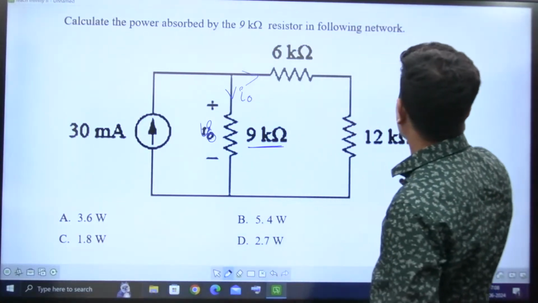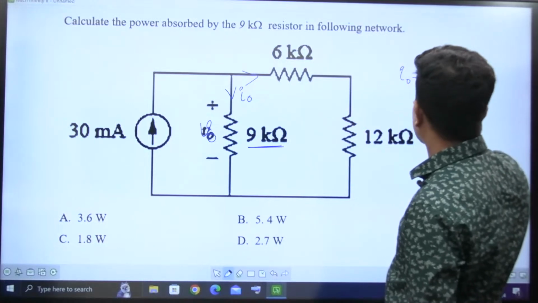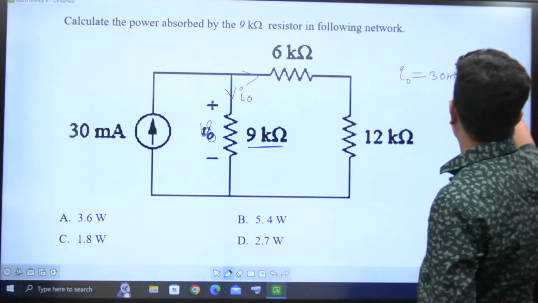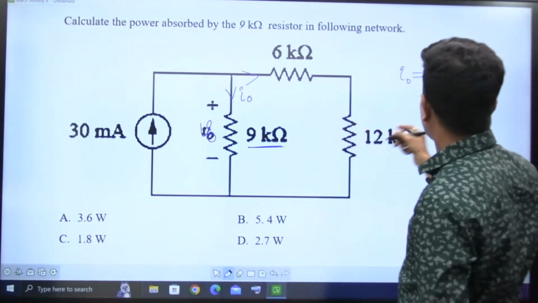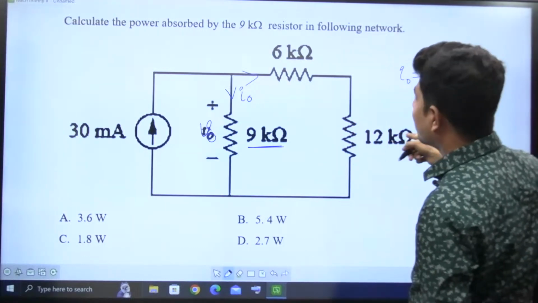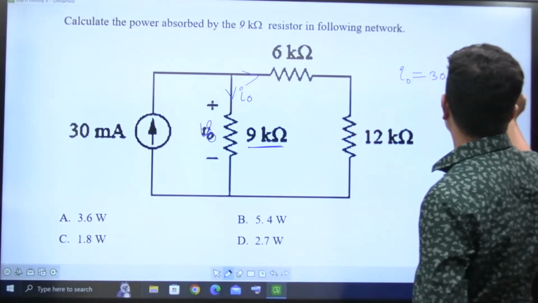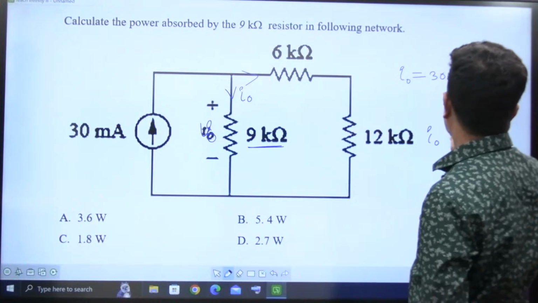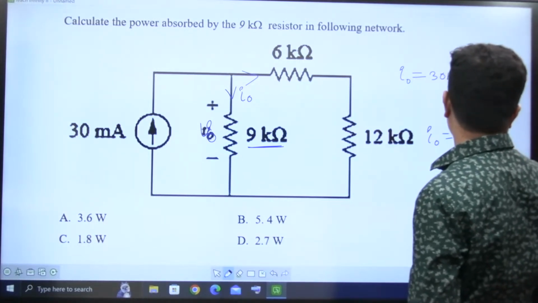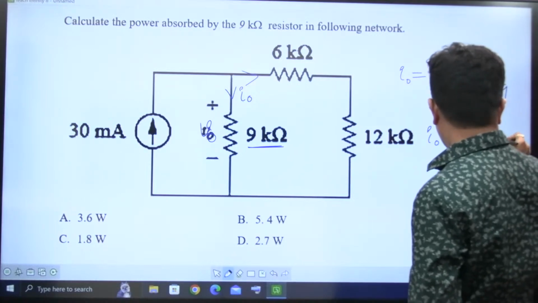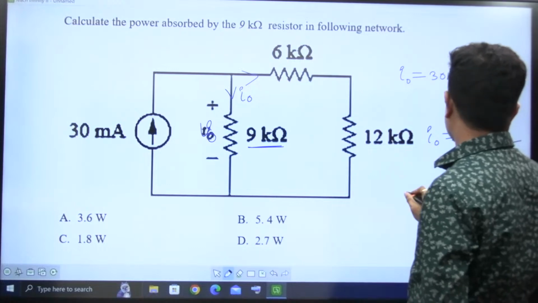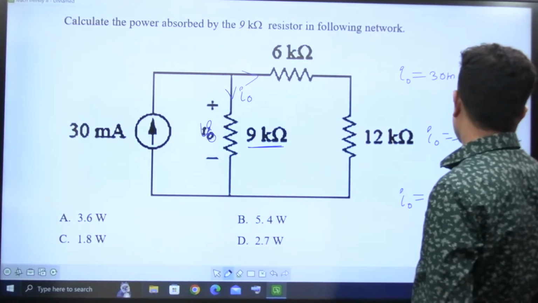So I0 is equal to total current, 30 milliamperes, into the opposite resistance, 12 plus 6 is 18, divided by the total. How much is the total? 18 plus 9 is 27. So I0 is equal to 30 milli into 18 divided by 27. 9 twos are 18, 9 threes are 27, so it is 2 by 3. So I0 is equal to 20 milliamperes.